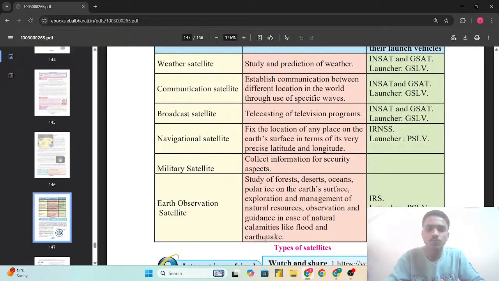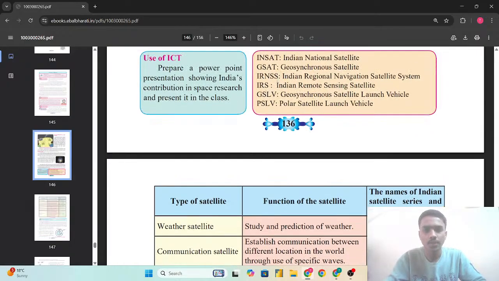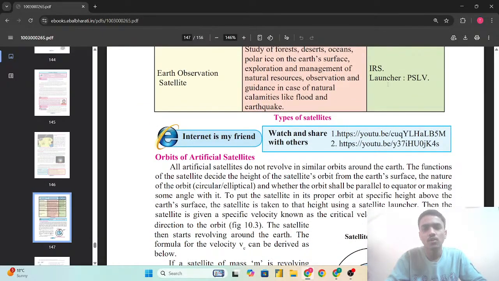Earth observation: study of the forests, deserts, oceans, polar ice on the Earth's surface, exploration and management of natural resources, observation and guidance in case of natural calamities like floods and earthquakes. The satellite used to observe all this is the Earth observation satellite, and the series is the IRS, the Indian Remote Sensing Satellite, which we saw here, and the launcher used is the PSLV.